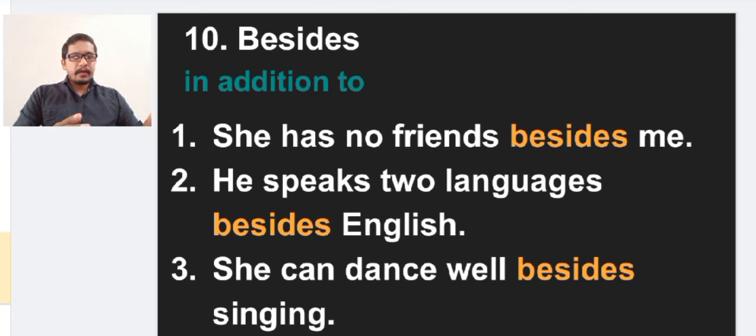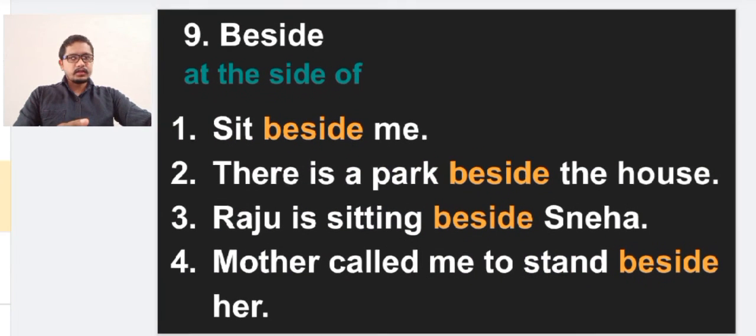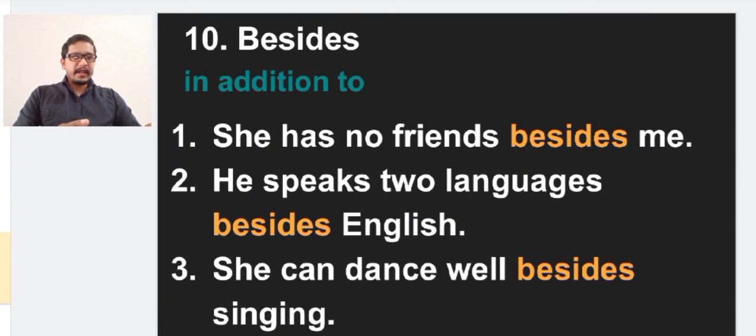He speaks two languages besides English. So he knows English as well as two more languages. She can dance well besides singing. She is very good at singing as well as dancing. So here besides gives in addition to. Don't forget that besides means in addition to and beside means at the side of. Just add one s to beside and we get besides. These are the 10 prepositions we discussed here.